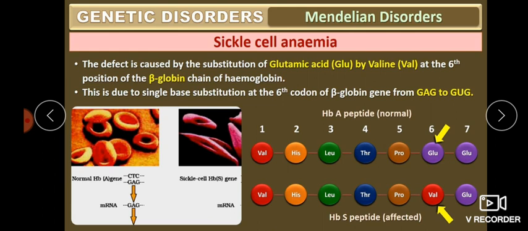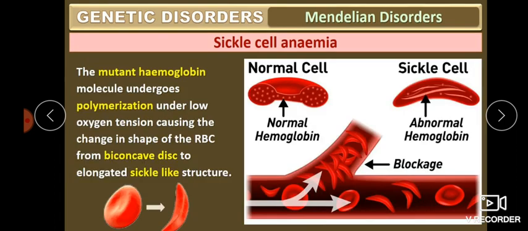If the sixth position is glutamic acid, then that person is a normal person. If the sixth position is changed to valine, then that person will become an affected person. Then what happened? Normal hemoglobin becomes sickled hemoglobin. The mutant hemoglobin molecule undergoes polymerization under low oxygen tension, causing the shape of the RBC to change from a biconcave disc shape to an elongated, needle-shaped, sickle-like structure.